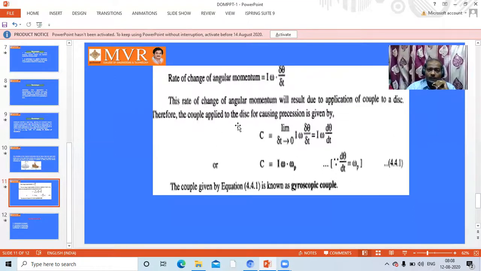Therefore, the couple applied to the disk for causing precession is given by C is equal to, where C is represented for gyroscope couple. That is the standard notation which you have to remember. This is a limit, limiting in the sense with respect to time.